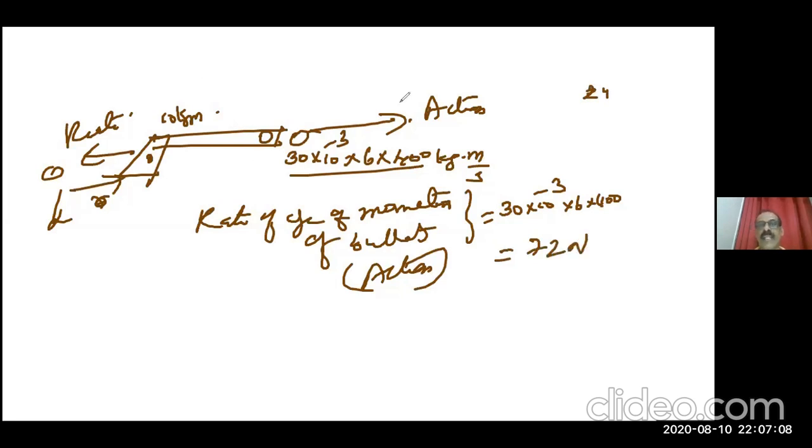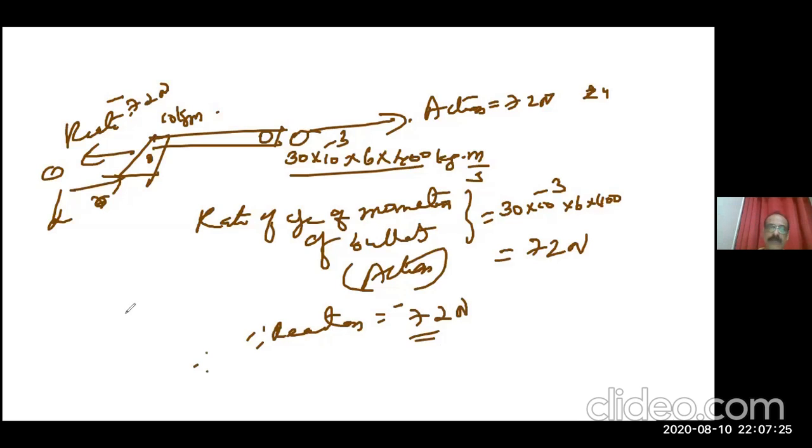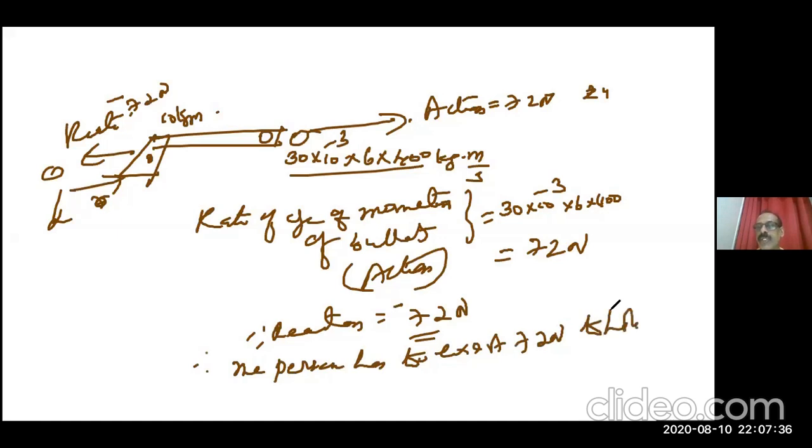So if action is equal to 72 Newton, reaction also will be 72 Newton. Therefore, reaction is equal to minus 72 Newton. Therefore, the person has to exert plus 72 Newton to hold the gun in position.